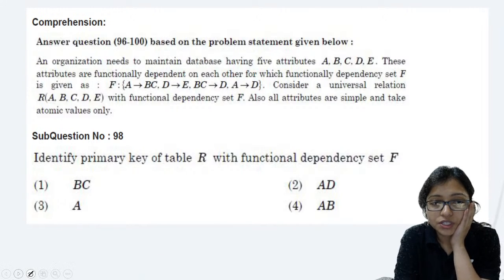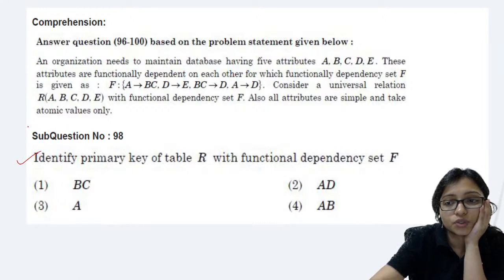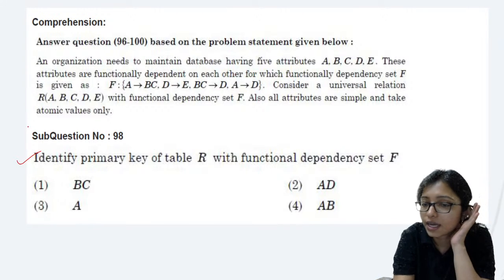Okay, now do this question. Identify the primary key. Do this one quickly, everyone can do it. After that, we will go to the next question.